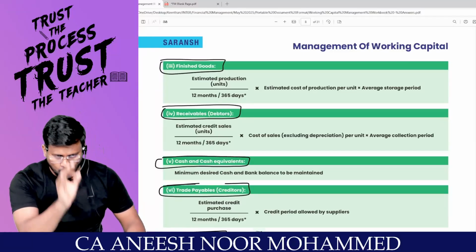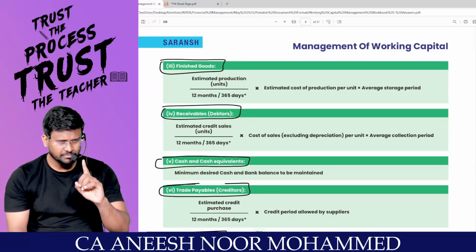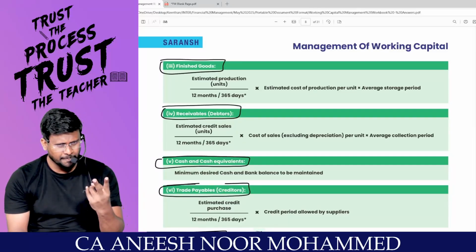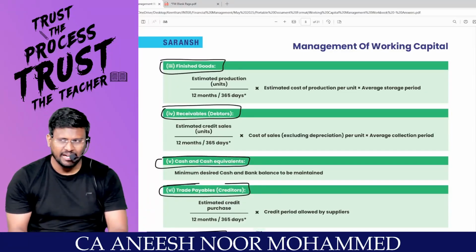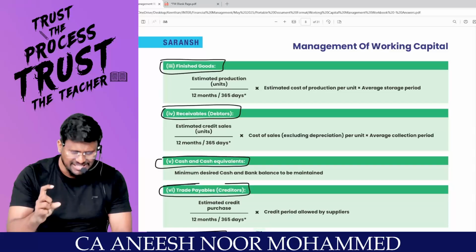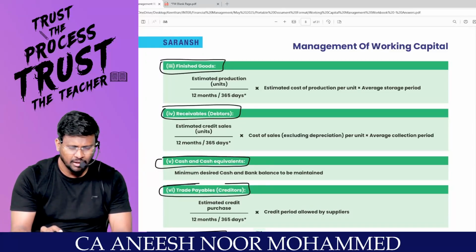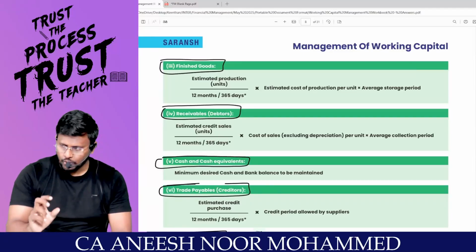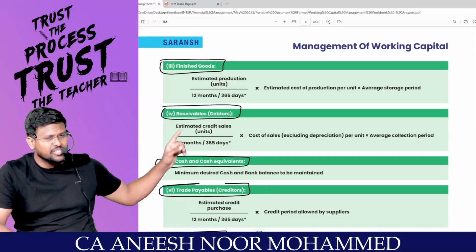My first question, in total how many machines did you buy? 4 machines. First machine, 50 lakhs. Second machine, 20 lakhs. Third machine, 10 lakhs. Fourth machine, 10 lakhs. So 50 plus 20, 70 plus 10 plus 10. So from the total money available, you took 90 lakh. And you purchased how many machines?